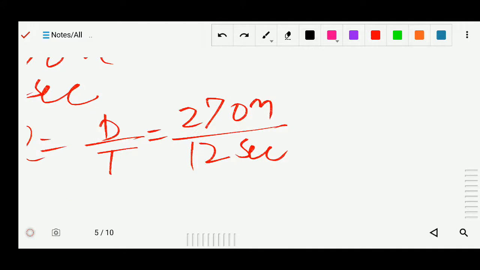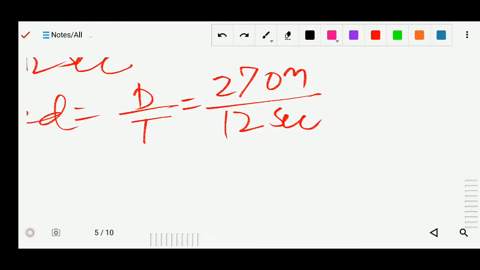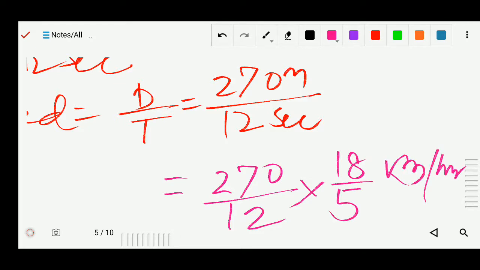Okay, now you can see this is in meter per second. Now we have to change it to kilometer per hour. So what we will do, we can multiply 270 by 12, and we will multiply by 18 by 5. If you multiply by 18 by 5, it will be in kilometer per hour, because we have to express it in kilometer per hour. Now we can solve.